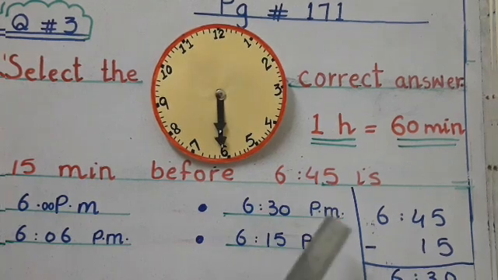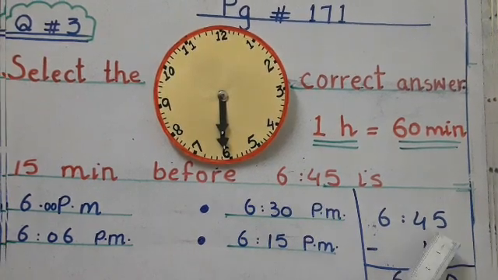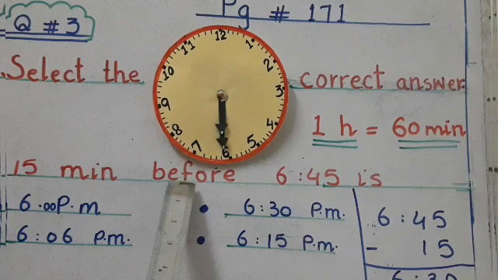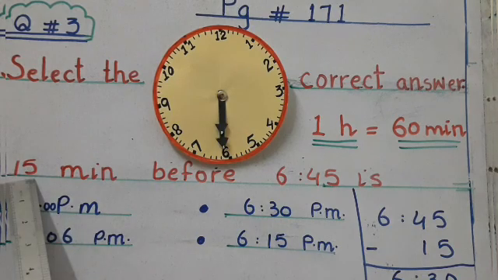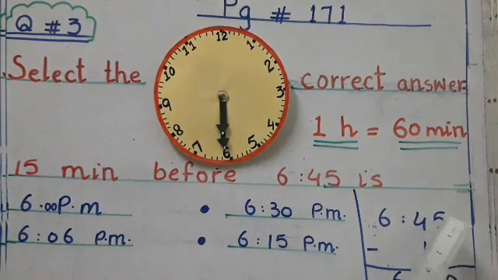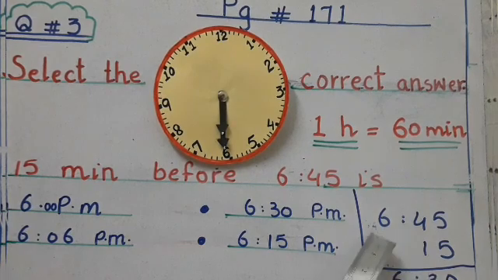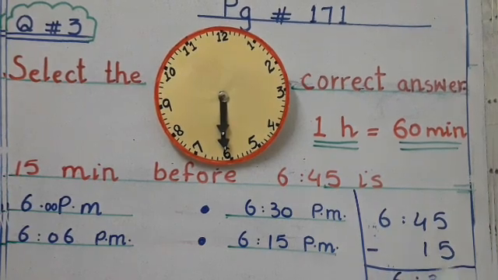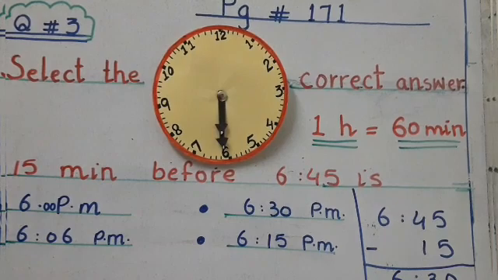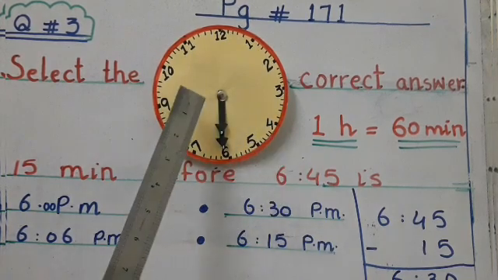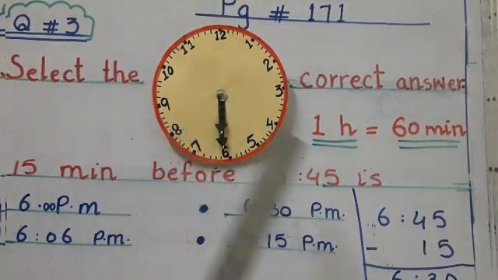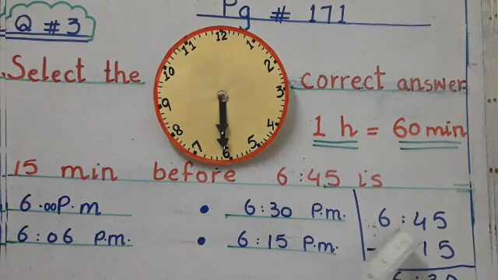And there is another way also. You write 6:45, and then from 6:45 you just subtract 15 minutes. 5 minus 5 is 0, 4 minus 1 is 3, and so 6 hours and 30 minutes. Okay, there are two ways. If you have a watch in your hand, you can do it in this way, and you can also do this method.